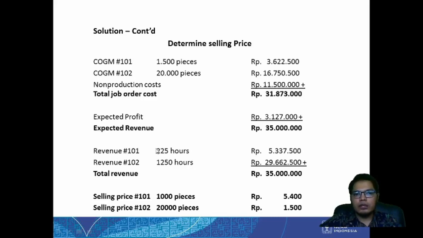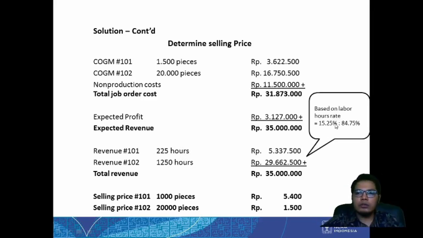So this is something that the producer needs to decide by themselves. And then we divide the revenue from this based on the same rate, based on the labor hours. For ease, we use the same one as the factory overhead cost. So we divide it like this. This is each of them. So how much is the selling price needed for 1000 pieces then?